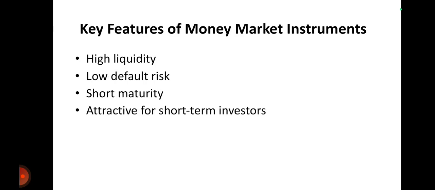So what are the features of money market instruments? First is high liquidity. It is possible for any investor to convert his investment into cash. Then low default risk. It is quite impossible for any investor to incur a loss in a short term duration, because in the long term the market will change and the competition will change, but in a very short period of time the default chances are very low, so risk is also low.